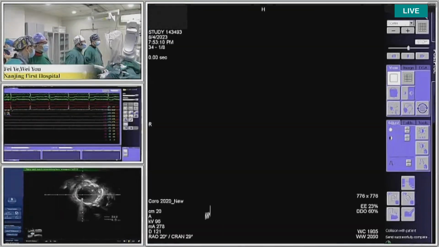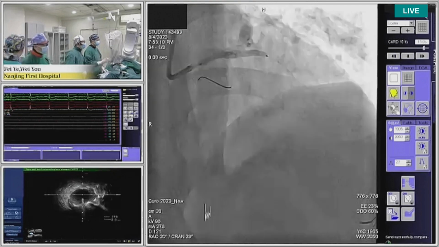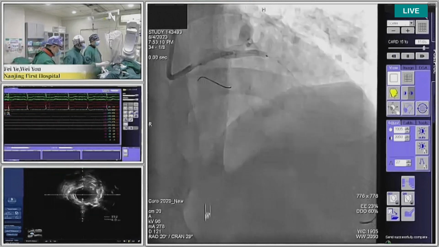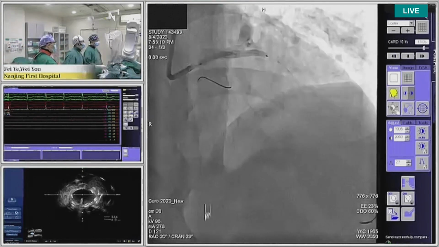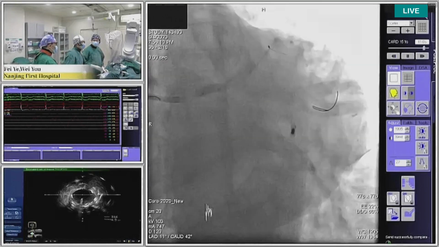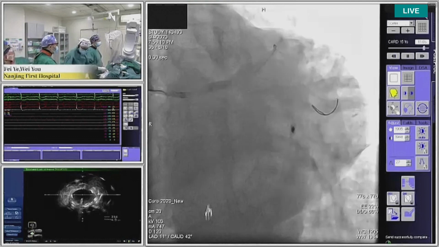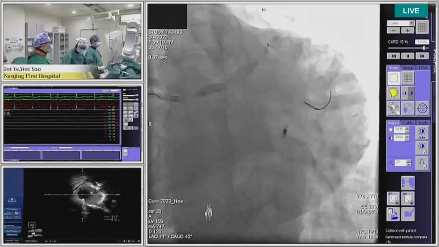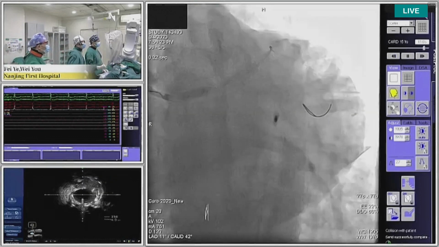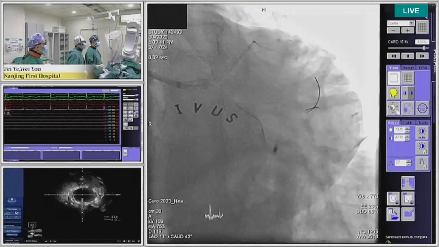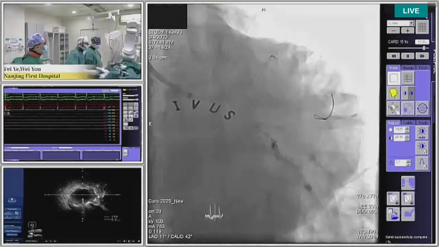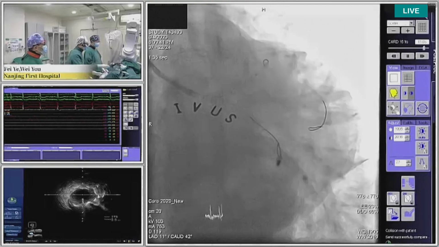After that, we put another stent that covers the ostium of the left main to the proximal LAD with the 3.0 by 29. And after that, we use a 4.0 balloon to perform the POT. After that, we perform the secondary wiring. After secondary wiring, we check the IVUS again.